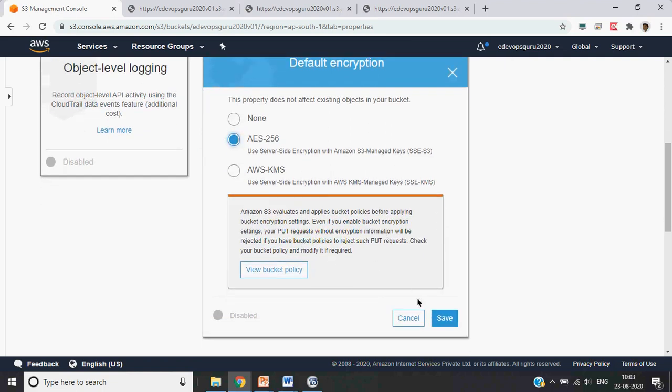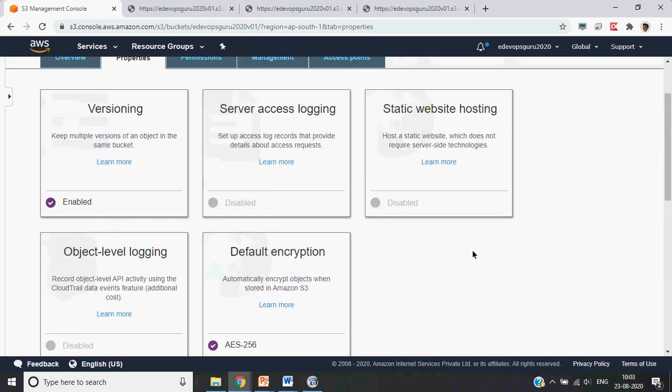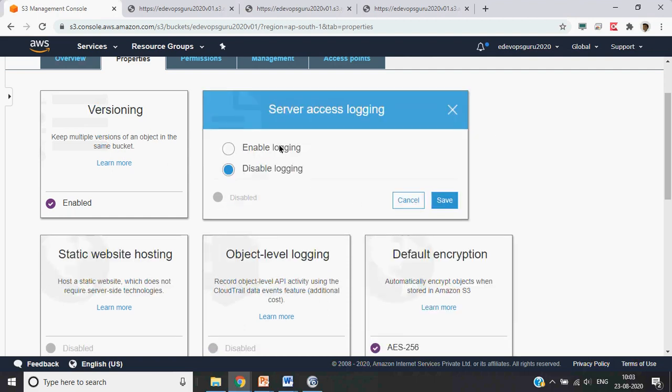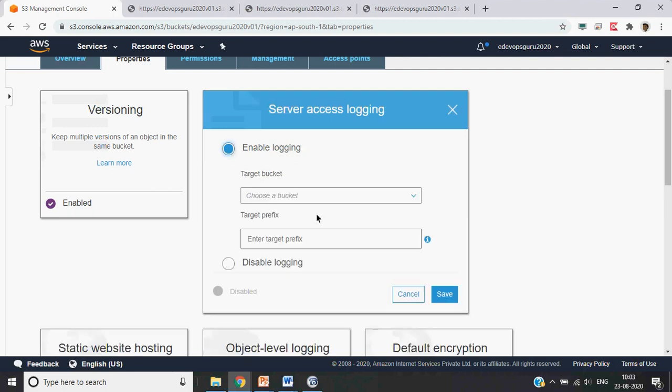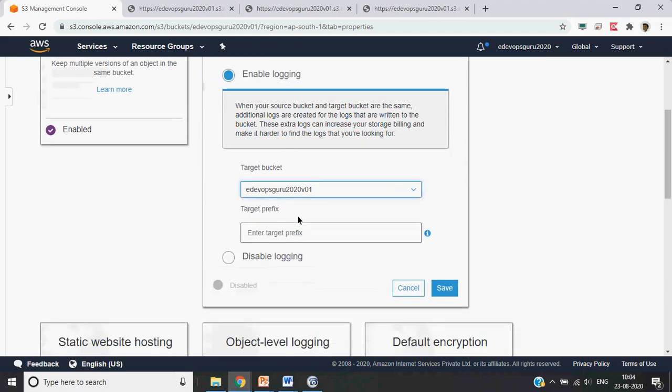Okay, so now we have secured our bucket also. Whatever is stored in this bucket will be encrypted. And similarly, server access logging can be enabled. These extra logs can increase your storage bill.